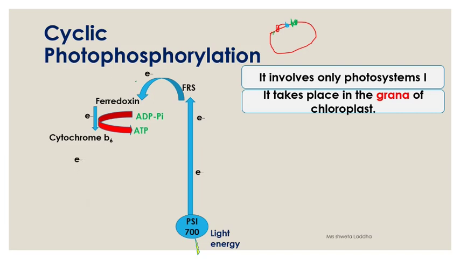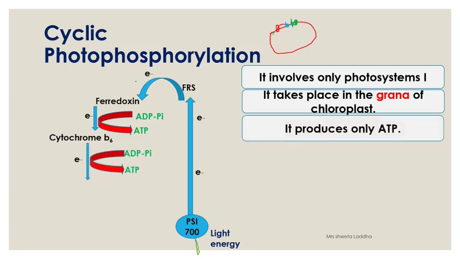Meanwhile, cytochrome B6 also gets excited. It releases an electron. This is accepted by cytochrome F, and in between again one more ATP is formed because one more ATP synthetase is present in between. So again ADP and inorganic phosphate join together to form one more molecule of ATP. So up till now, two molecules of ATP have been formed. The excited cytochrome F will now release its electron, which is accepted by the last electron acceptor, which is called plastocyanin. Remember students, plastocyanin. Plastocyanin is the last electron acceptor and the one which is sending the electron back to photosystem 1.